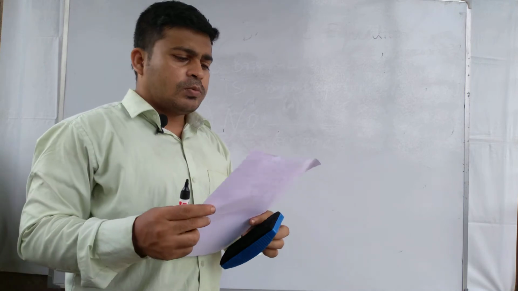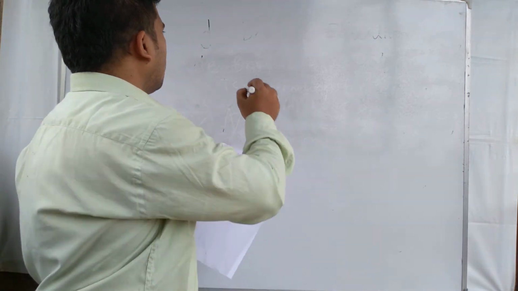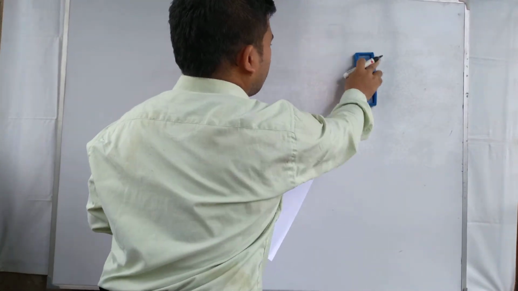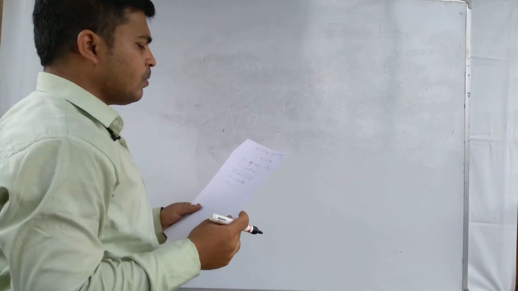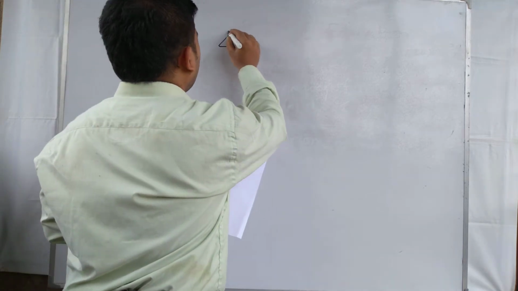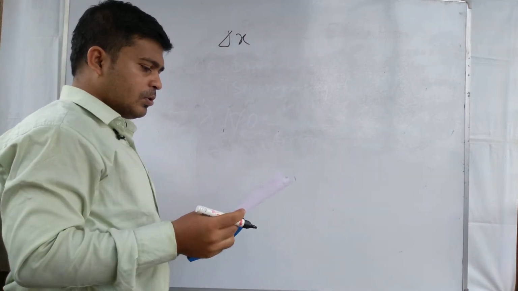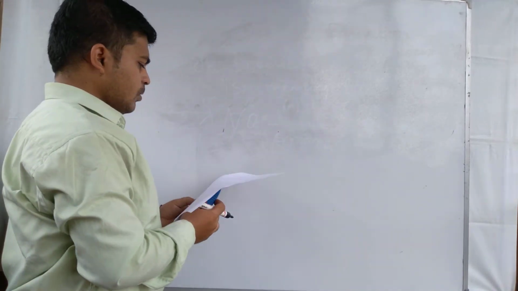Now we solve some numerical problems from the de Broglie equation. One numerical problem is, because in examination numerical problems are very important. Numerical problems come generally in examination. So this is for the de Broglie equation.